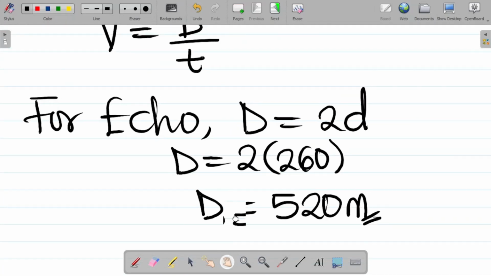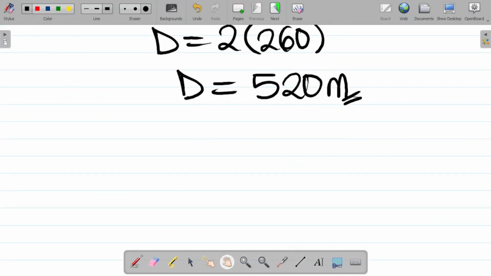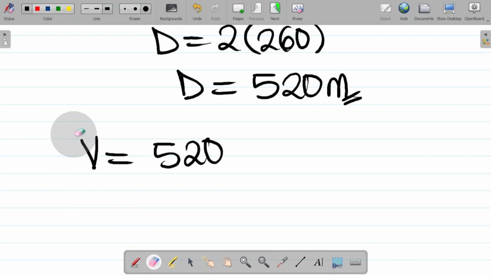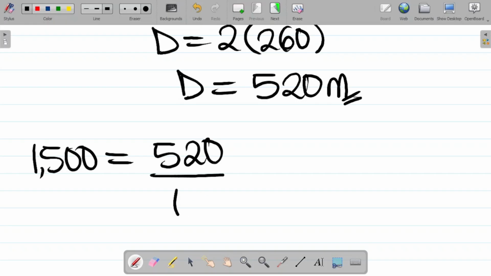From here we can now say that v is equal to 520 over time. The value for v in the question is 1500. So 1500 is equal to 520 all over time.